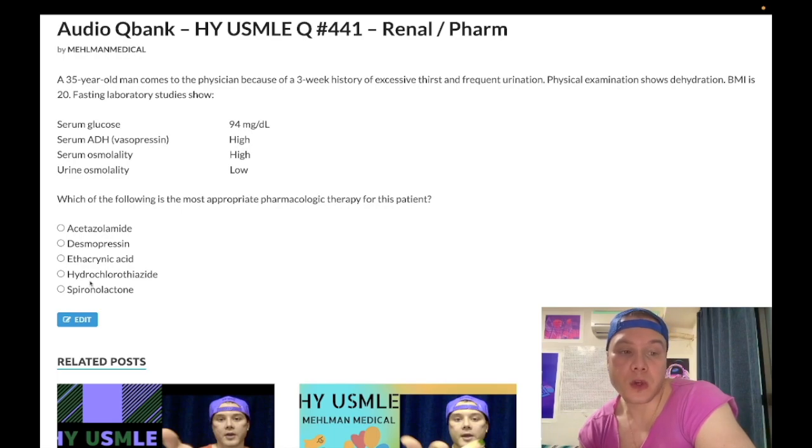Okay? But if you give a thiazide to a patient who has DI, that loss of sodium in the DCT can precipitate the PCT reabsorbing more as a compensation, and the patient somehow actually doesn't micturate as much despite being on the thiazide. Okay, weird, as I said. It's not my opinion.